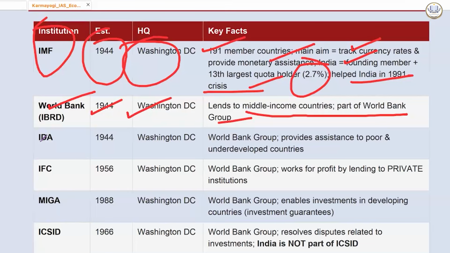MIGA is also part of the World Bank Group. It enables investment in developing countries. These all things you need to know a bit. Don't go too deep into it. Then we also have ICSID. Okay, this has been established in 1966 in Washington DC.